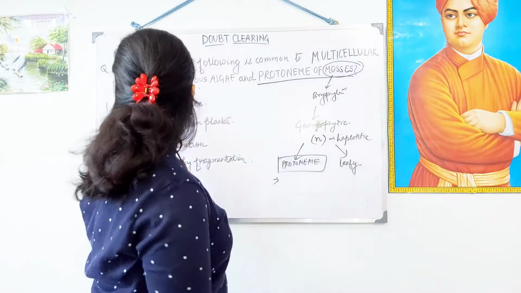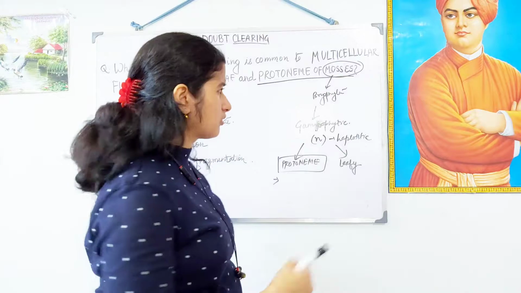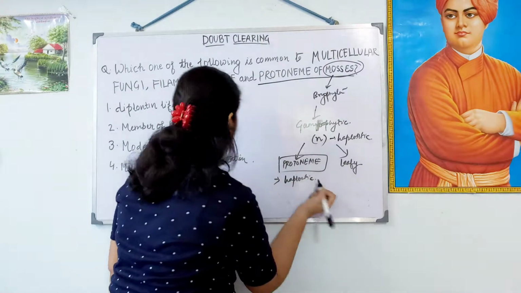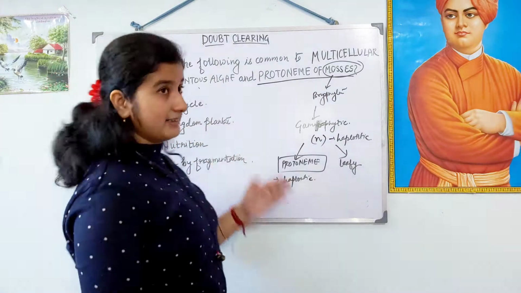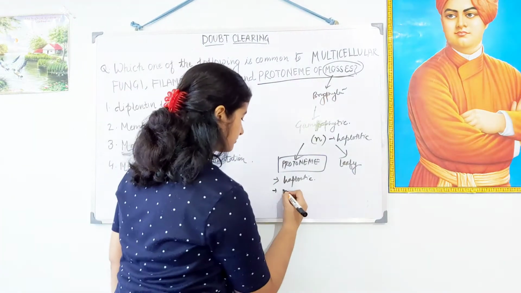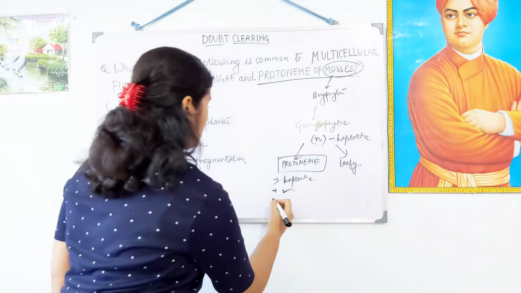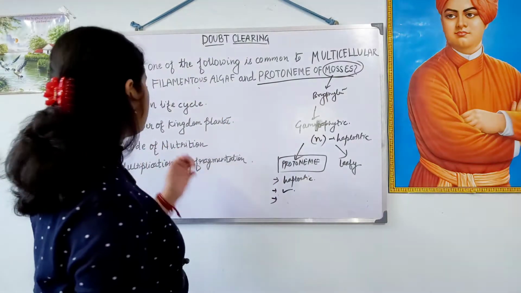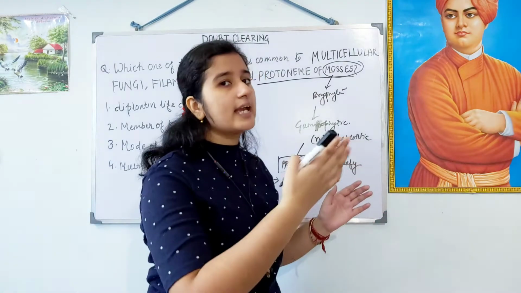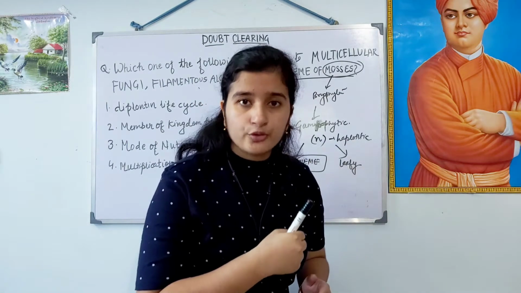So, diplontic life cycle? No. This is the gametophytic life stage, so this is haplontic. Member of the kingdom Plantae? Obviously, this comes under the kingdom Plantae. Second option is correct. And the third option reads mode of nutrition. This is a plant. It has chlorophyll. So, this exhibits the autotrophic mode of nutrition.